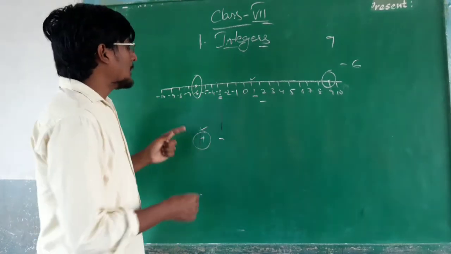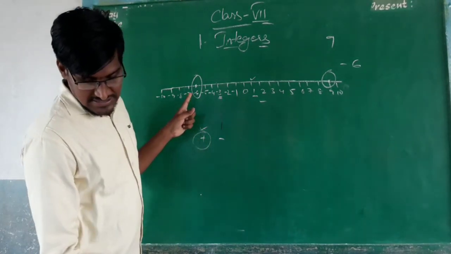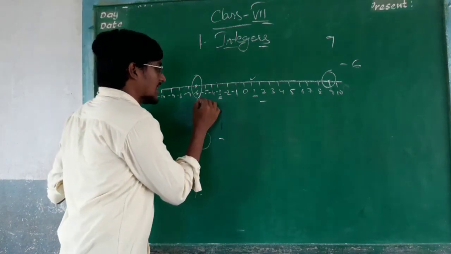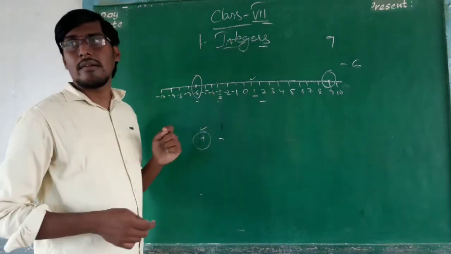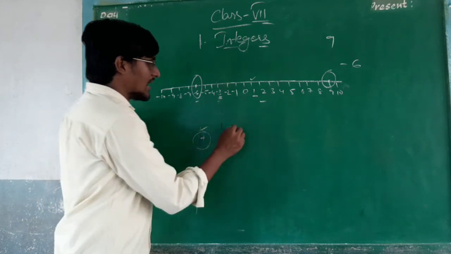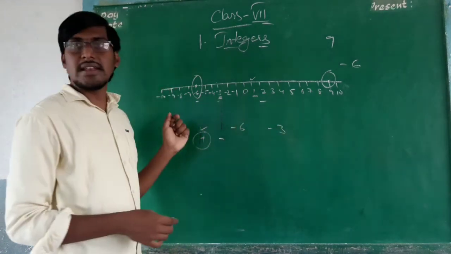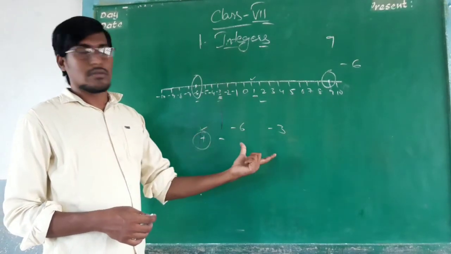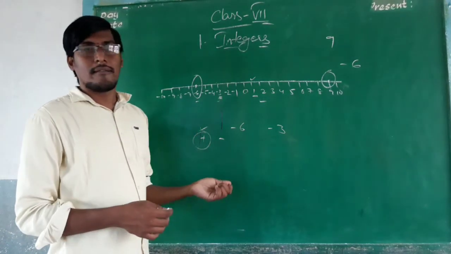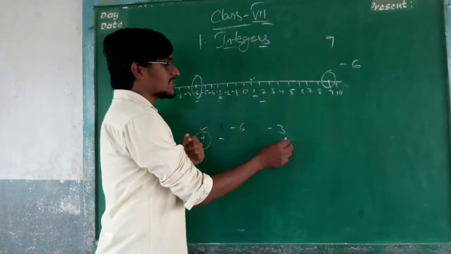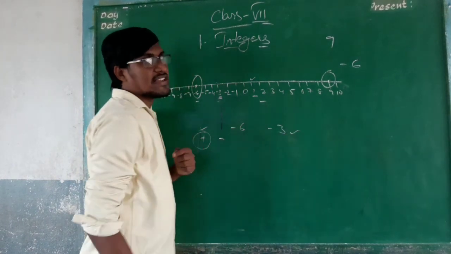And next, is minus 6 bigger than minus 3? Is it right? No. Why? Because in the negative terms, the smallest digit is the biggest value.